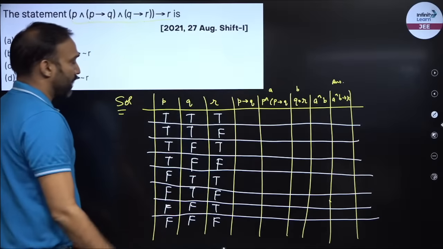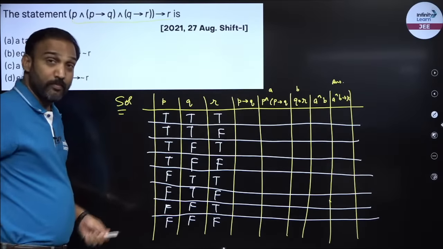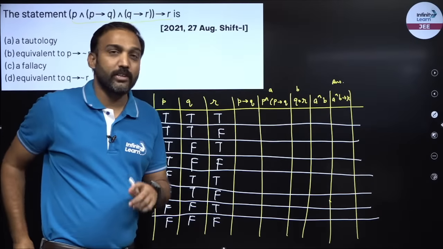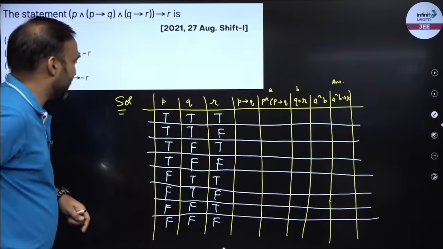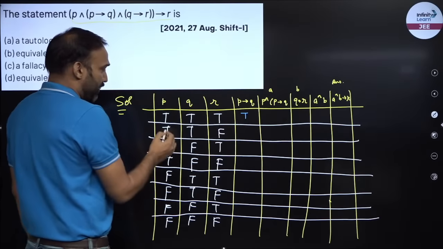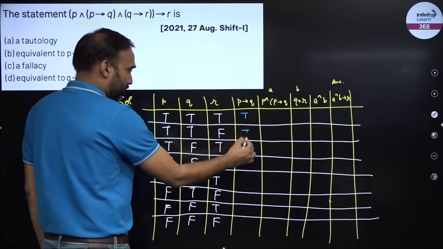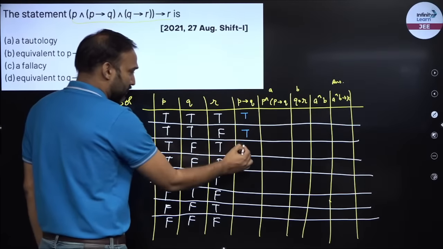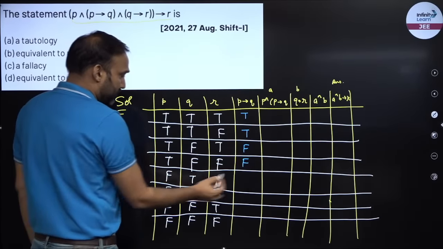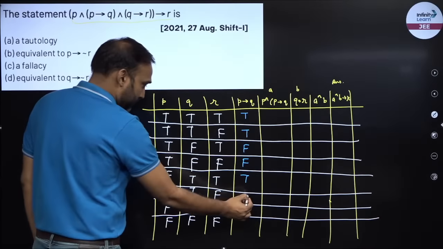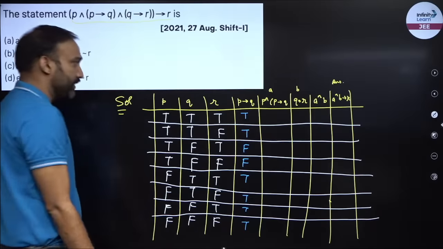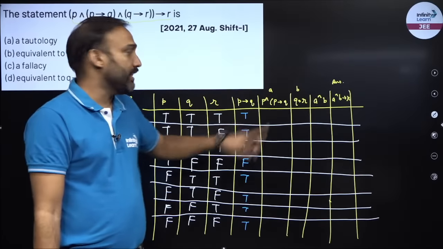Right? So now it is P arrow Q. So if P then Q, I will have the truth table for this. If P is true, Q is true, this would be true. If P is true, Q is true, this is also true, right? If P is true, Q is false, this is false. So this will also be false. If P is false, this is true, so this will also be true. False, false, this is true, right? So that is the truth table for if P then Q.